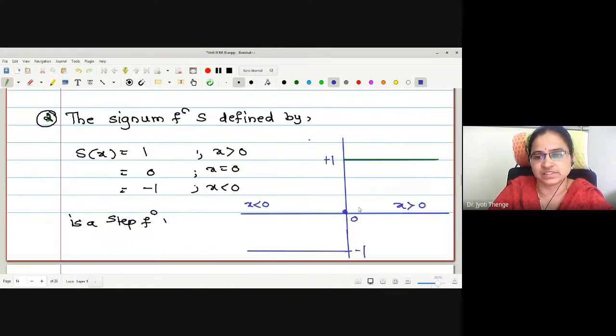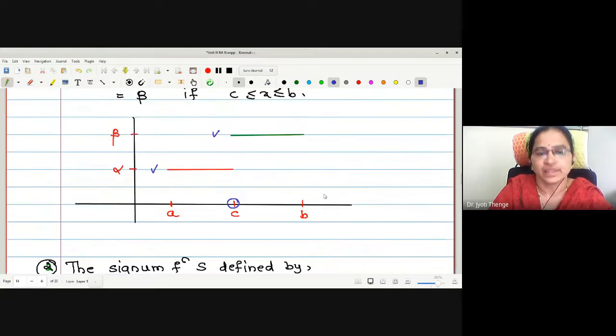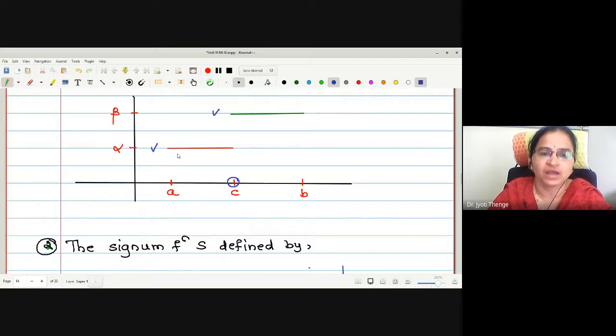The signum function is discontinuous at 0. At x equal to 0 the function is discontinuous. Therefore, at the end points a and b there is no difficulty, it is continuous. At b also it is continuous. But in the middle, this c is the end point of your first interval and the second interval. First end point and second end point. Therefore, one can say that the function is discontinuous at the end points of the subintervals.